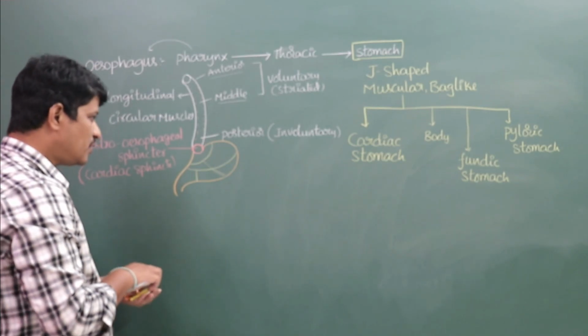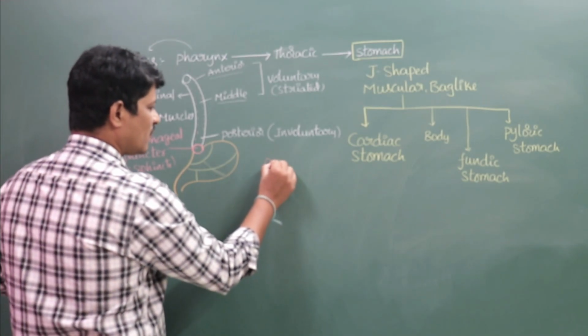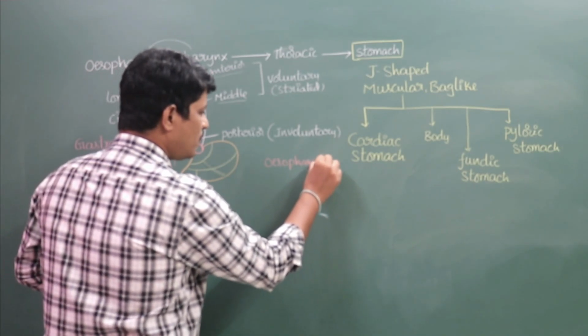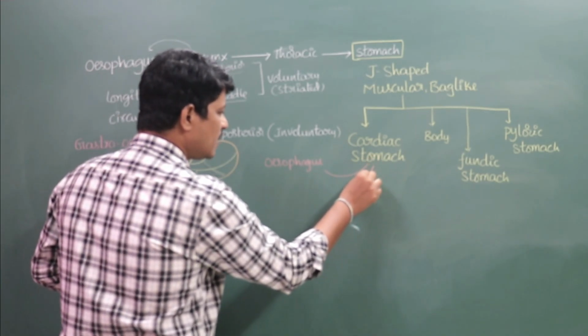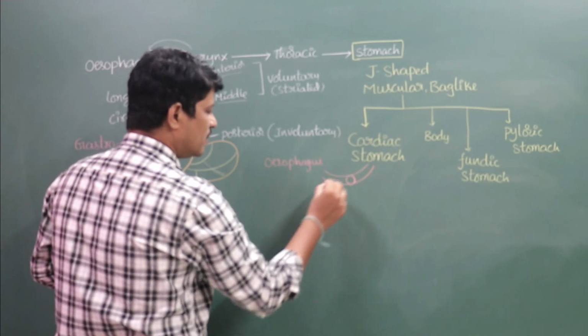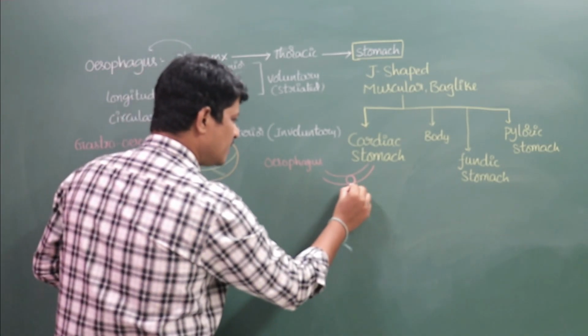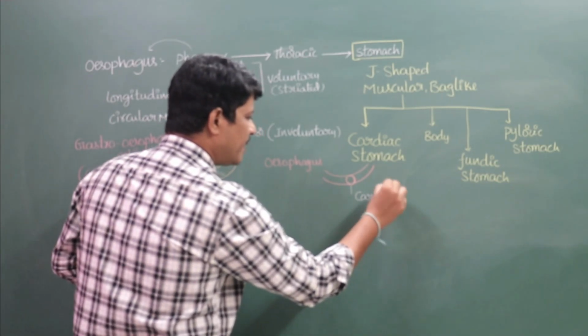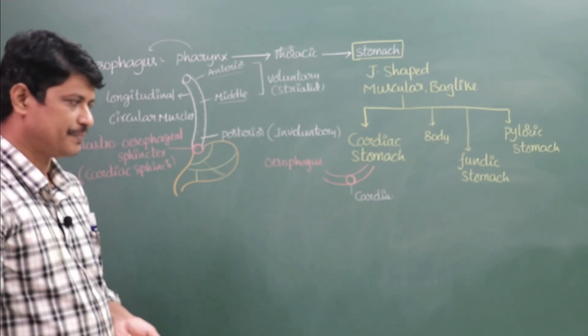The esophagus opens into the cardiac stomach through a small opening. This opening, or aperture, is known as the cardia.